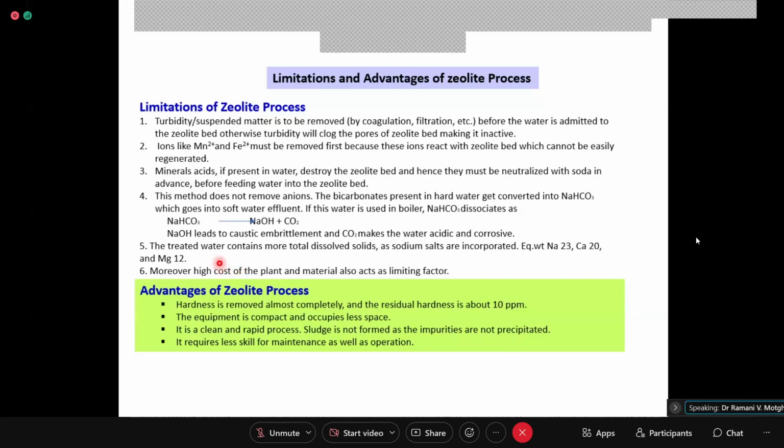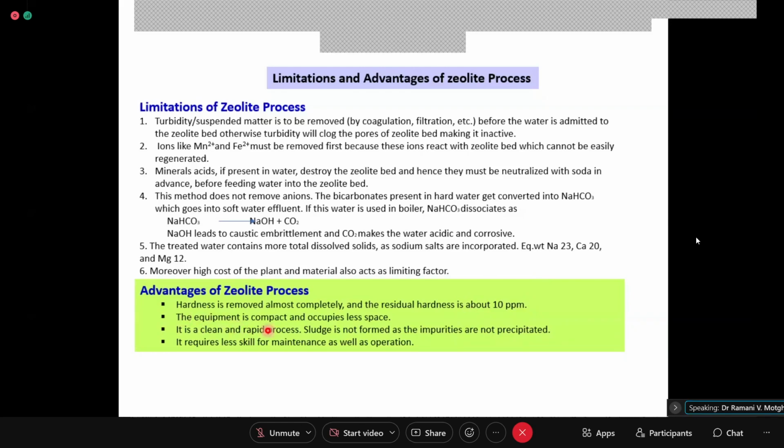Then coming to the advantages. Hardness is removed almost completely and the residual hardness is about 10 ppm. In the lime soda process, you never came below 17 to 20 ppm, whereas in this, your residual hardness will be very less, that is 10 ppm.